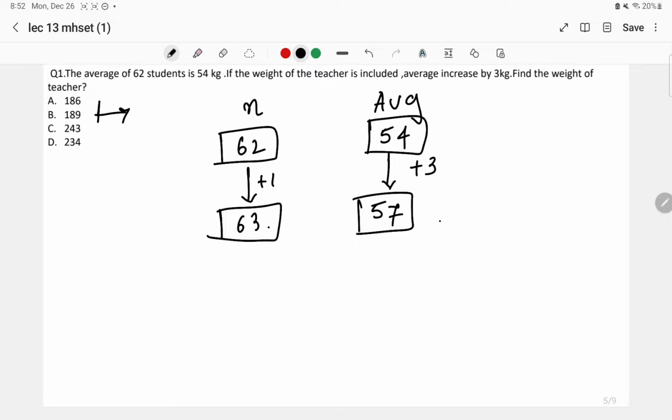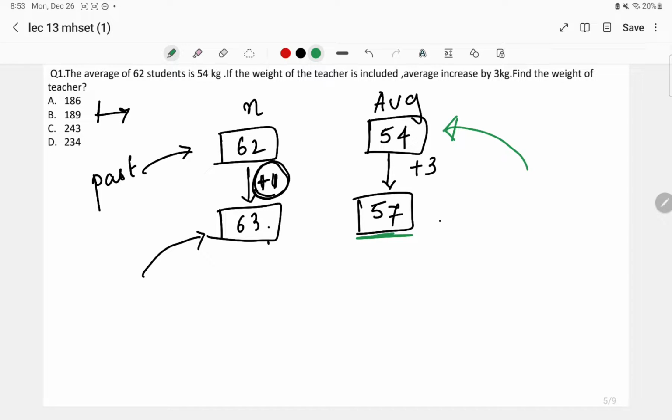Whenever a member is being added in the group, if he is bringing the same quantity as the average in the past. So look here, these are the past values, that is 62 students and 54 is the average in the past. So whenever the new member is being added and is bringing the same value as that of the past average, at that time there won't be any change in the upcoming new average.